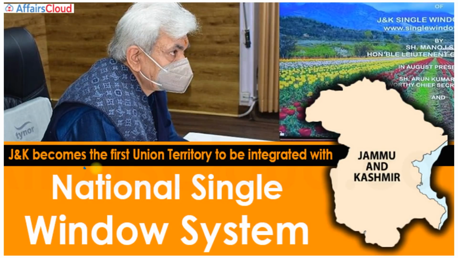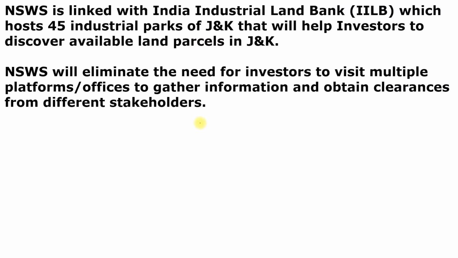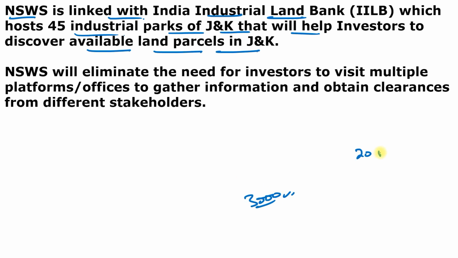So you can see here, Jammu Kashmir becomes the first union territory to be integrated with the national single window system, and you can also see here the picture of Manoj Sinha, who is currently the Lieutenant Governor of Jammu and Kashmir. And you can also see here, this national single window system is linked with India's Industrial Land Bank, which hosts 45 industrial parks of Jammu and Kashmir that will help investors to discover available land parcels in Jammu and Kashmir. And currently, the module hosts more than 3,000 approvals across the center and state. Even 20 ministries and departments, 14 states and union territories are on board on the national single window system.